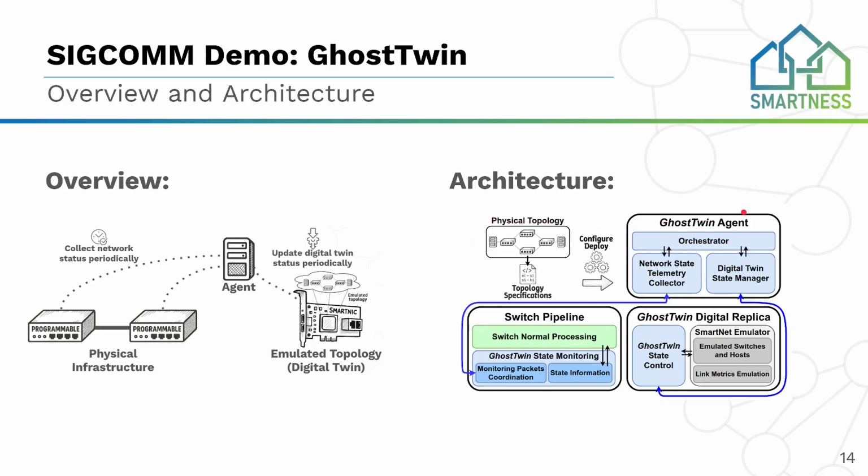Our architecture is composed of three main components. One is the GhostTwin agent that orchestrates the information collection and the state update. On the switch side, we have the GhostTwin state monitoring that monitors all traffic passing through the switch and also coordinates the information collection. And on the replica side, we have the GhostTwin state control that will constantly update the current state of the physical network in the emulated network.